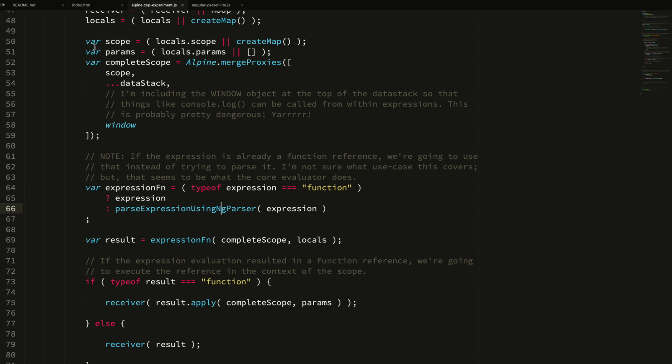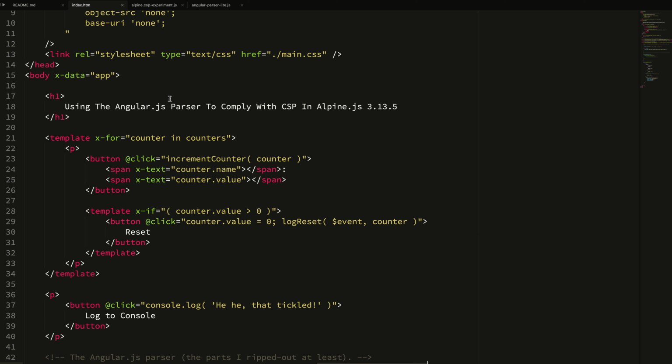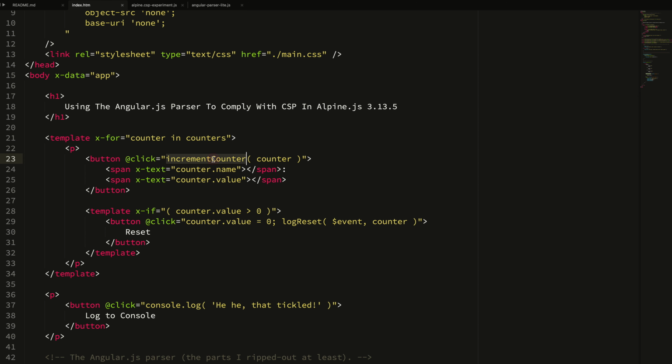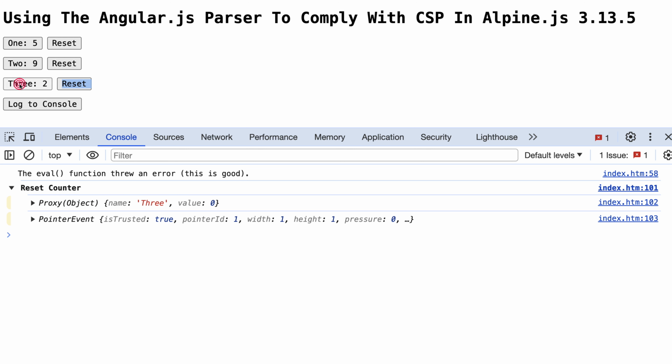And if we look under the hood at the code here, I'm looping over the counter. So when I call increment, I'm invoking that method with this argument, and I'm passing in the counter. So this is the iteration value for the x-for, which is why whenever I call increment counter, I'm only incrementing the given counter and not all of the counters, or throwing an undefined error. So anyway, just a fun Friday code kata thought experiment.